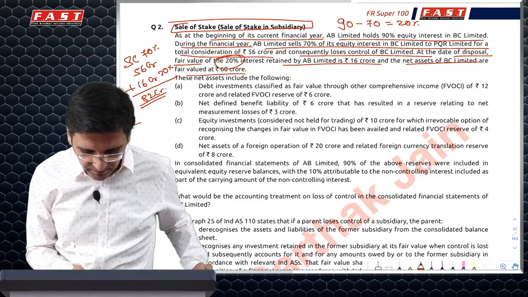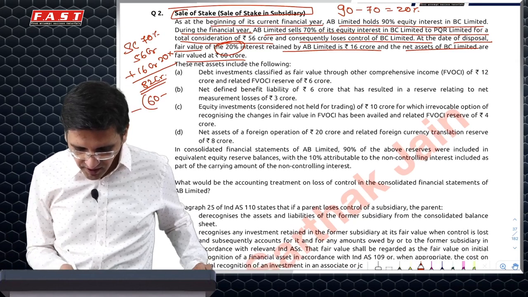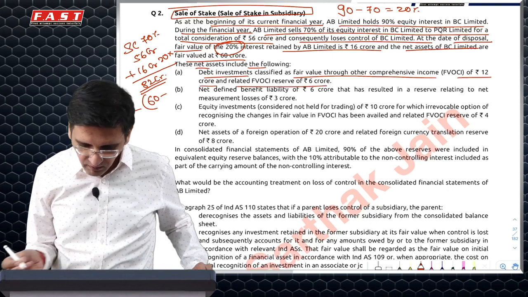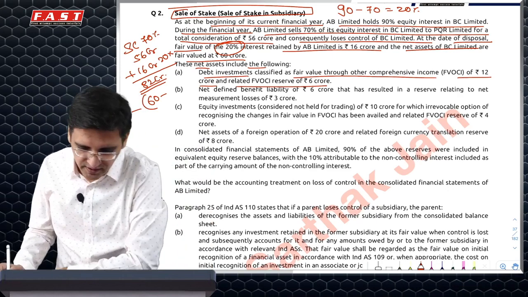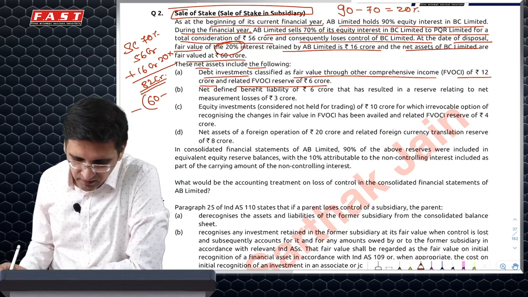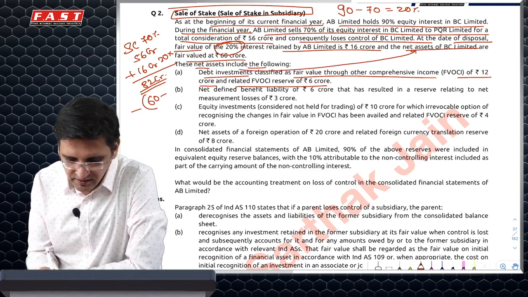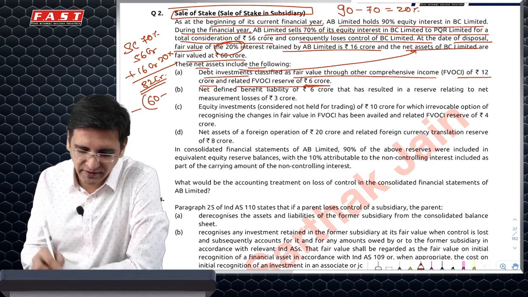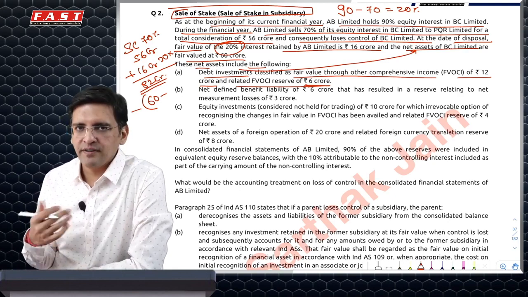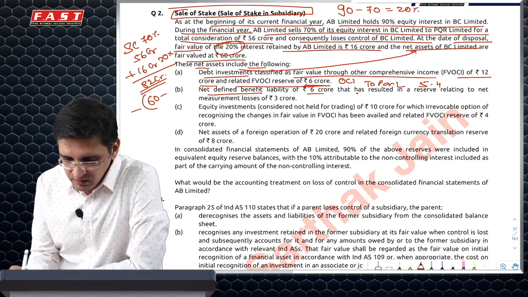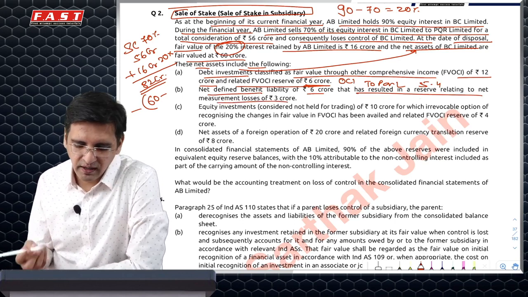So against that, what I have lost is 60, but within the 60 there would also be some kind of NCI. Net assets also include debt instruments, FVOCI, on which there is an FVOCI reserve of 6 crore. This debt instrument would obviously be a part of the net assets, so it will automatically get de-recognized, but I'll have to reclassify this 6 crore. My share in the 6 crore is 5.4. So I'll have to do another entry of OCI to PRL for 5.4. Net defined benefit 6 crore resulted in a reserve of measurement loss of 3. So I'll have to reclassify this?